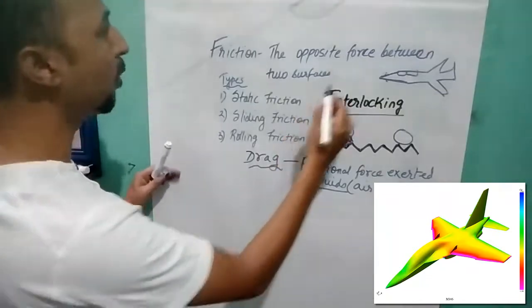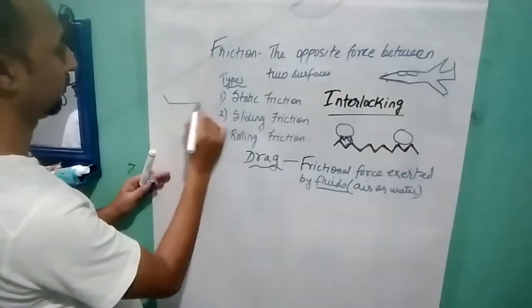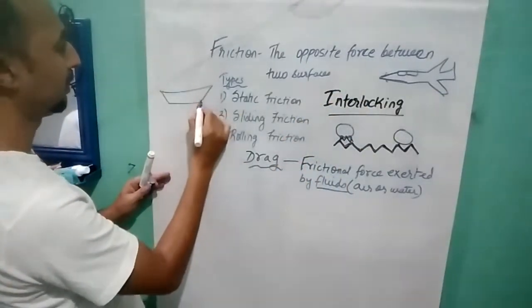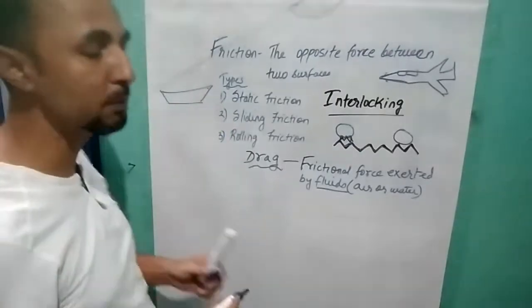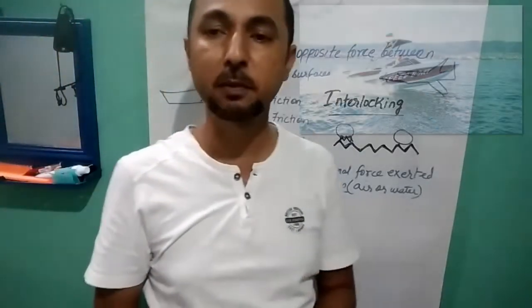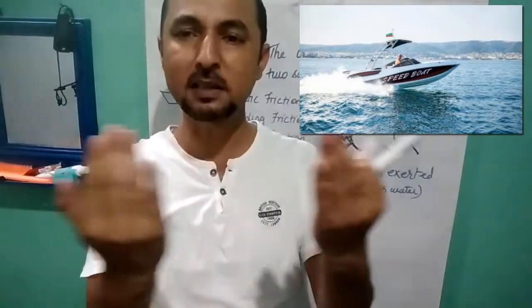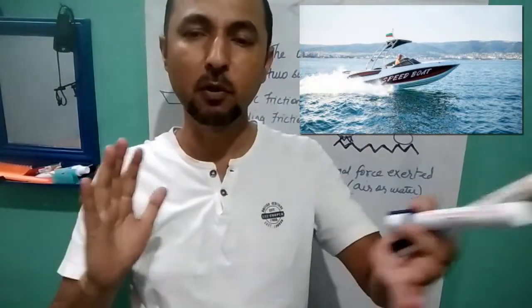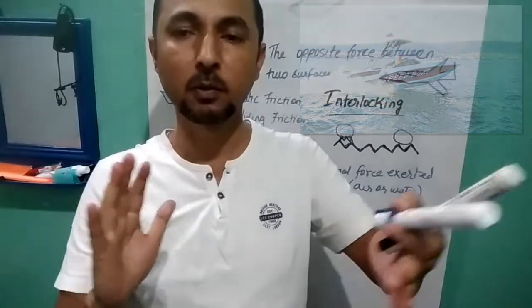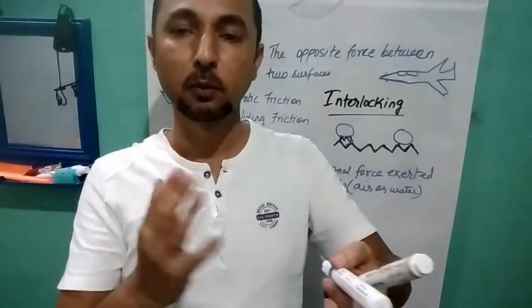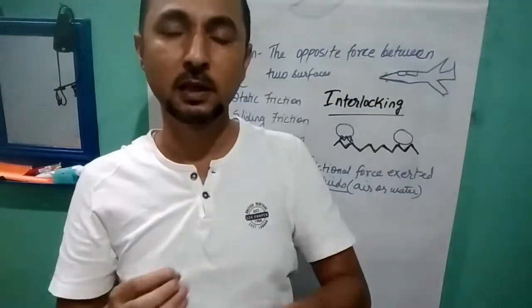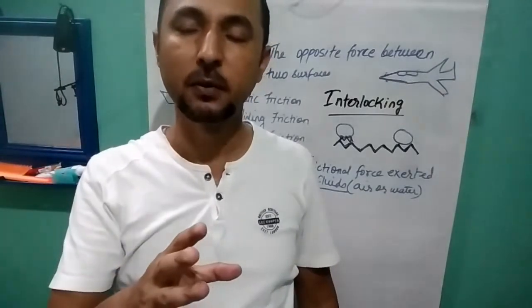The front part of a boat is always pointed. This is called streamline shape. Why is this streamline shape necessary? Because if there is a flat surface, there will be more friction from the air or from the water, and the objects will be pushed backwards. So there will be loss of fuel.